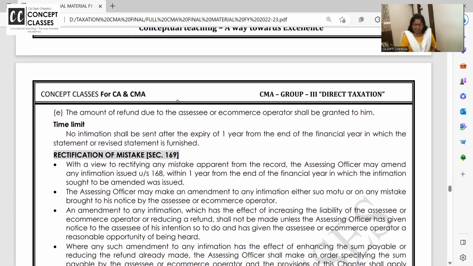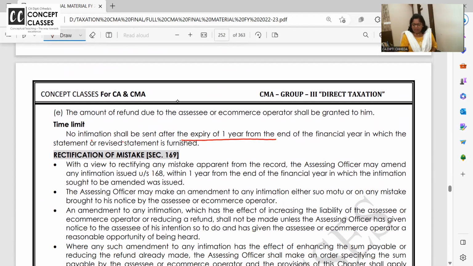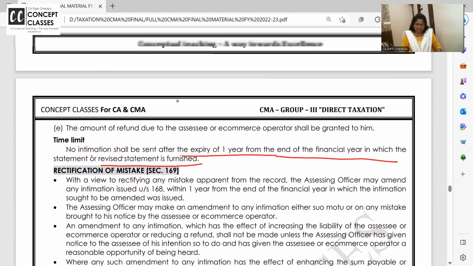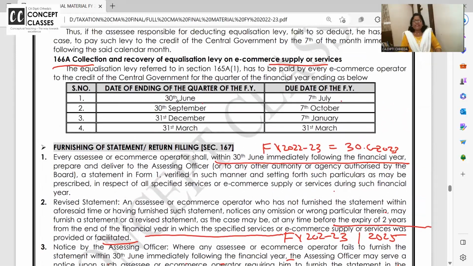No intimation shall be sent after the expiry of 1 year from the end of the financial year in which that statement is furnished. Whenever you have filed the return, within 1 year from the end of that financial year, your return will be processed.